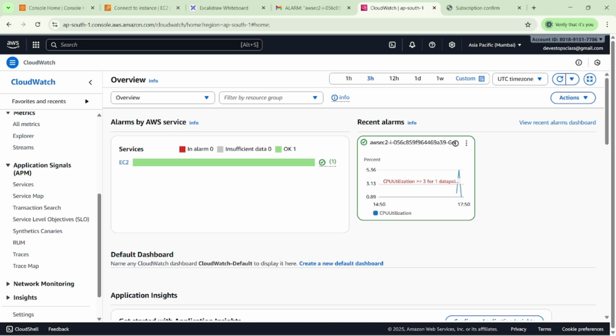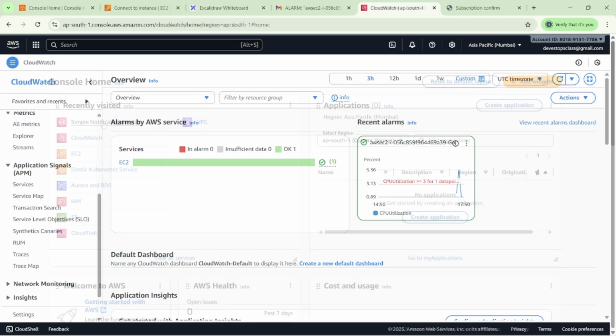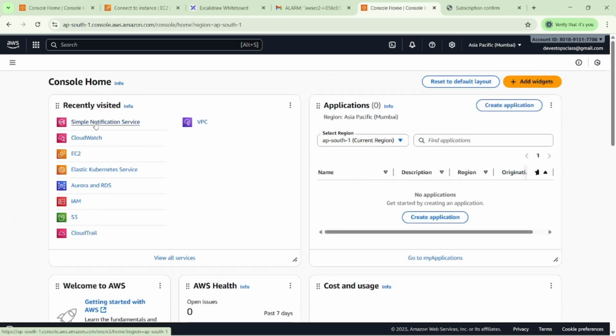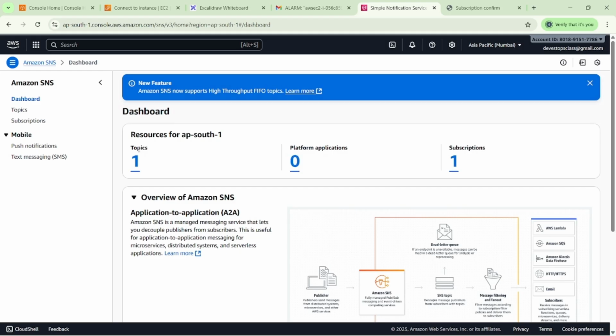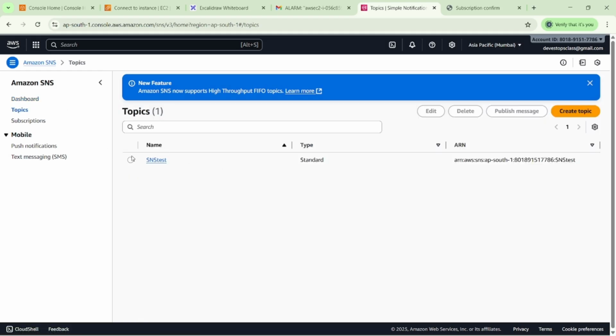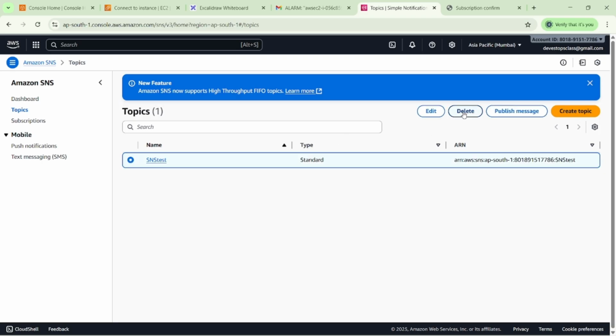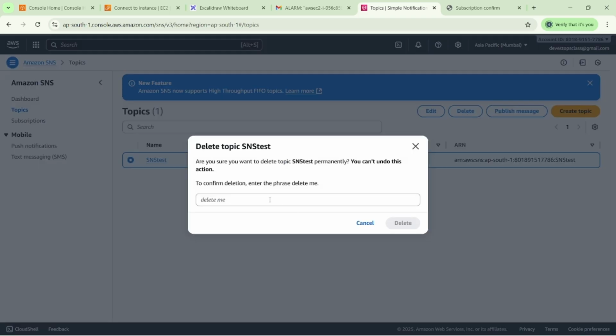SNS is nothing but Simple Notification Service. But before going to SNS, we have to understand CloudWatch. CloudWatch is nothing but a monitoring service. Now we have to delete the resources. Just go to Simple Notification Service, go to the dashboard, and click on Topics. In that, I'm deleting this one, you can see here, delete me.